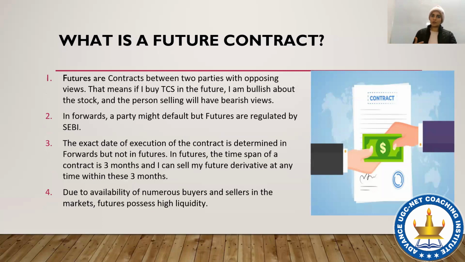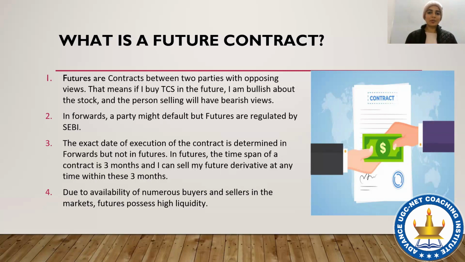So in order to reduce the risks of a forward contract, a future contract was introduced. Everything is the same between a forward contract and a future contract; their transactional nature is the same. Two parties which have opposite views are entering into a contract for a particular period of time, on a particular date, for a particular amount. The only difference is that forward contracts are over the counter or OTC contracts, and future contracts are regulated by the stock exchanges.